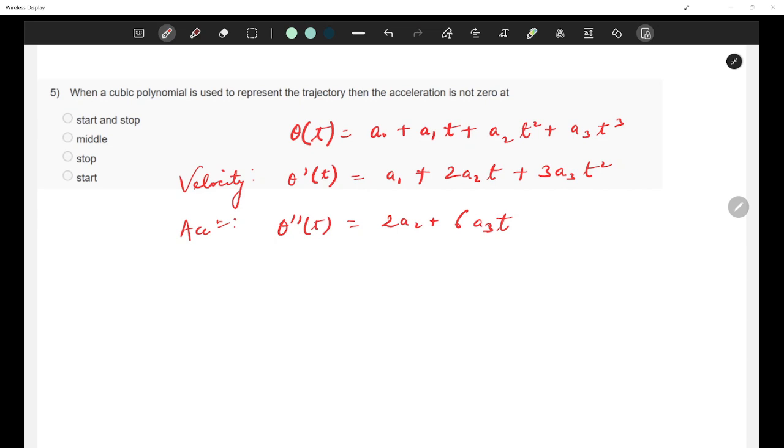Now, my question says, when a cubic polynomial is used to represent a trajectory, then the acceleration is not zero at what time? When can we take the guarantee for this?